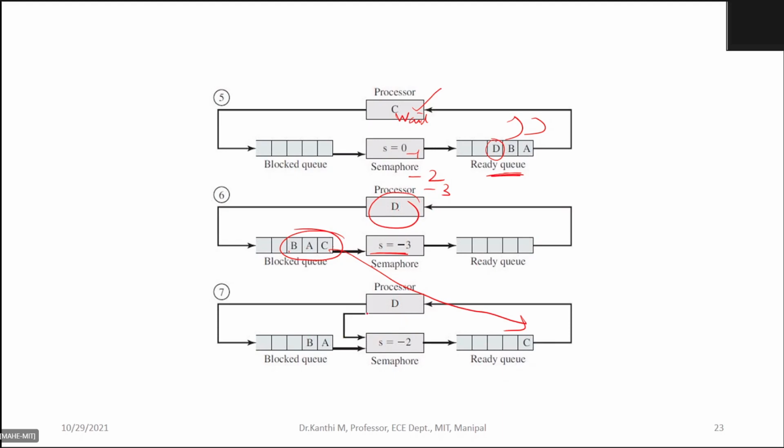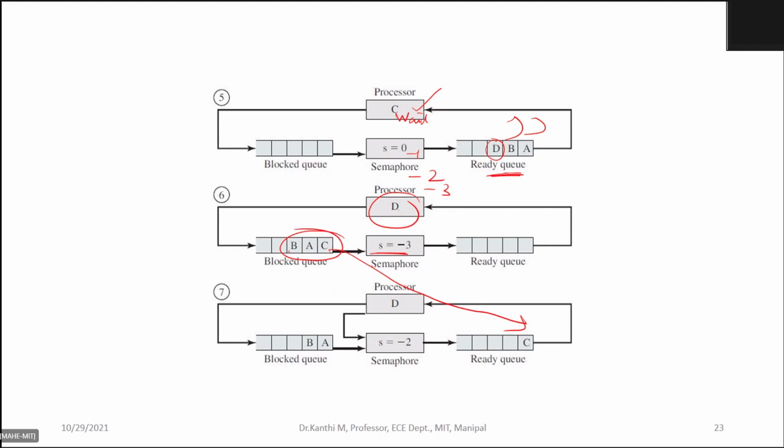So likewise, this is how, through first in first out, the various processes get a chance for execution through control of the semaphore.